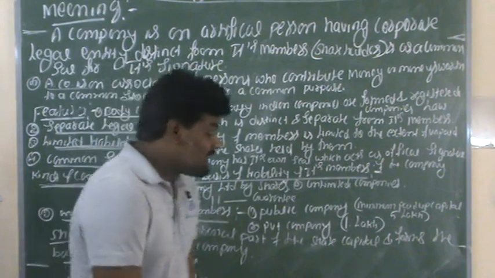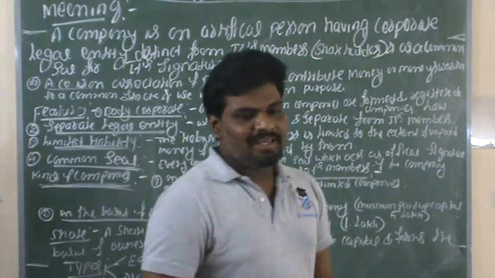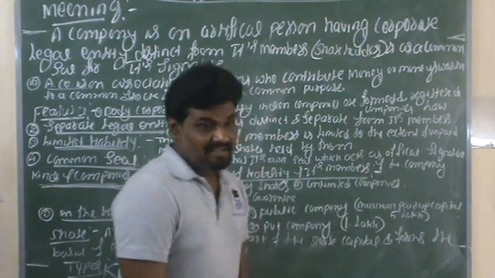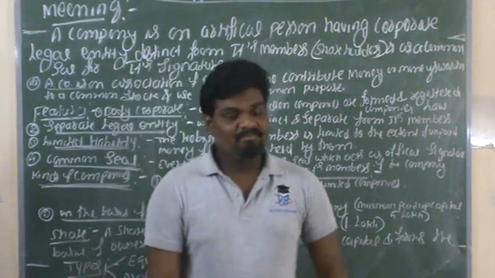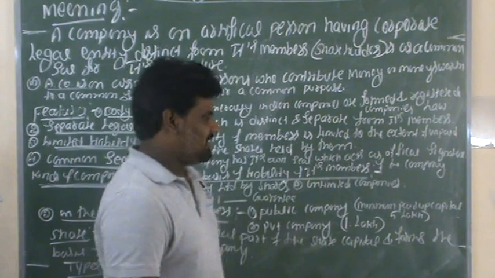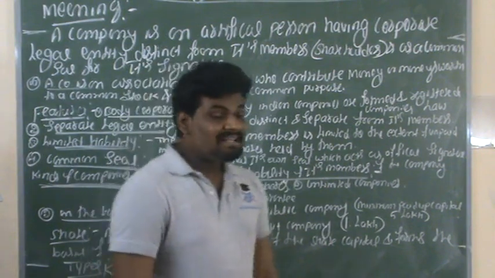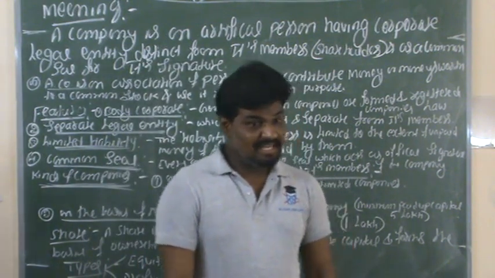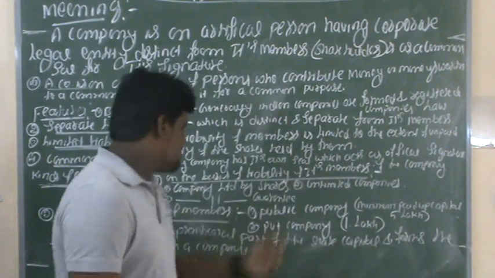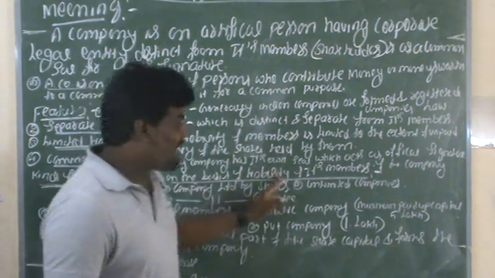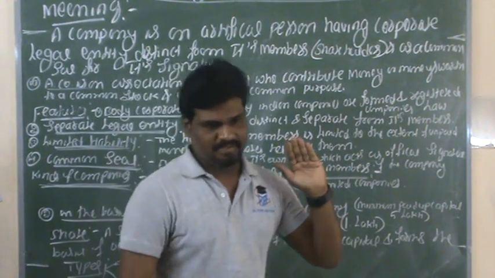The second one is the company limited by guarantee. And the third one is the unlimited company. These are the three kinds of companies on the basis of liability of its members.